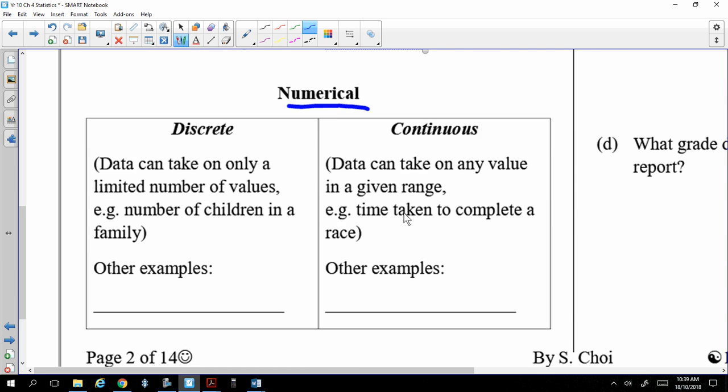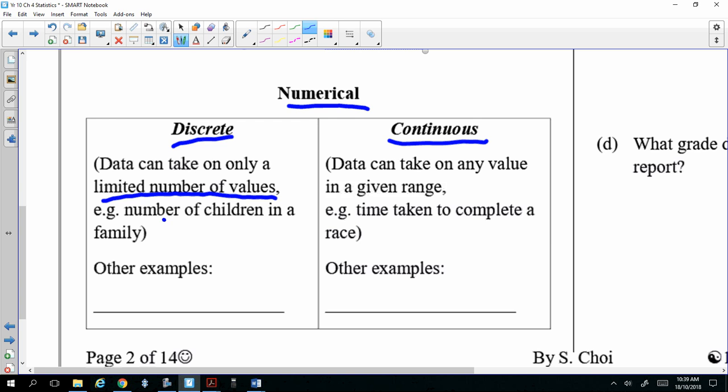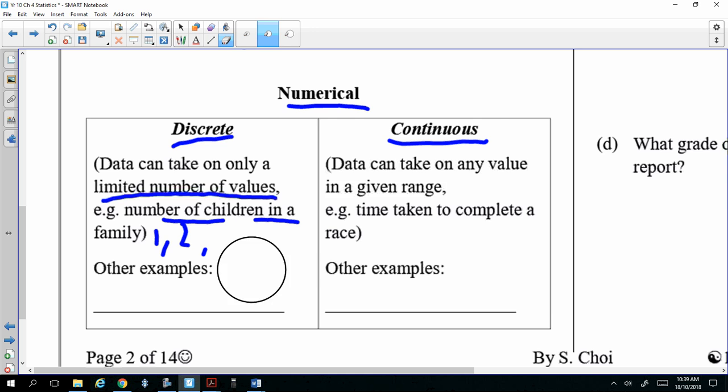There's discrete and continuous. So discrete means that you can only take a limited number of values. For example, number of children in a family. You can have 1 child, 2 children, but you can't have half a child, right? So that's discrete.